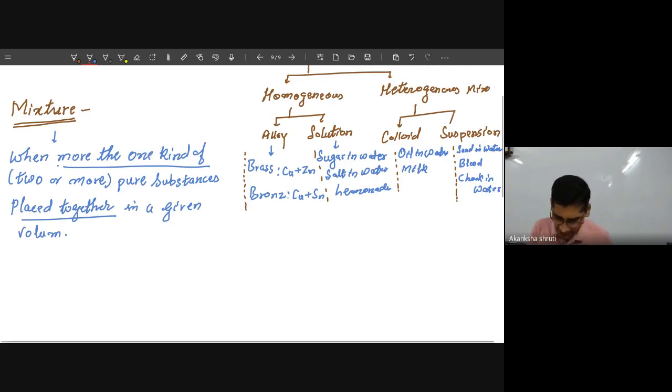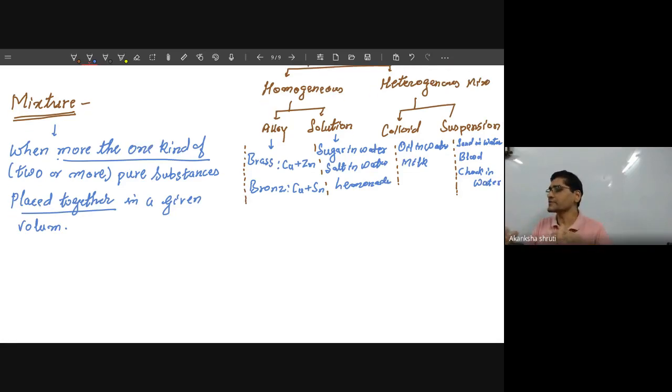When more than one kind of substance are placed together, they are not going to produce any new kind of substance, or alternatively the characteristic of each kind of substance is present in that volume.